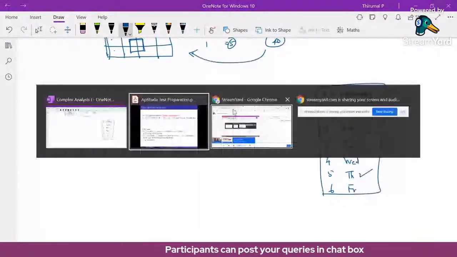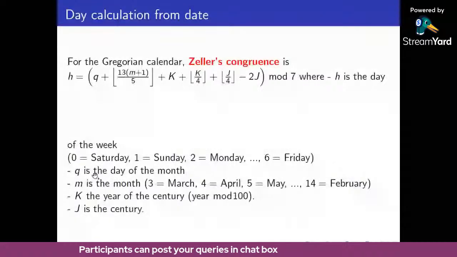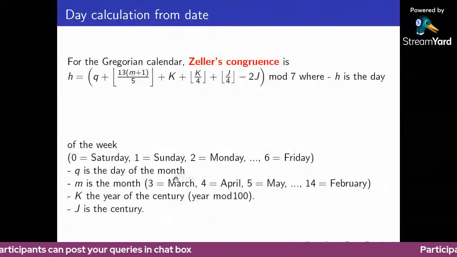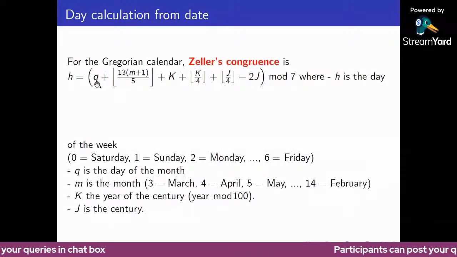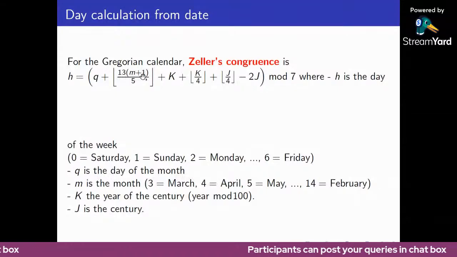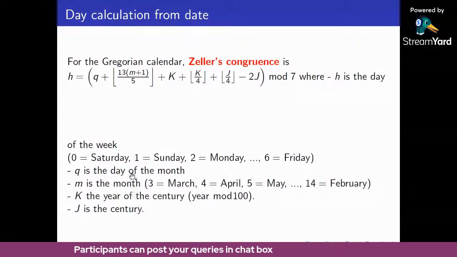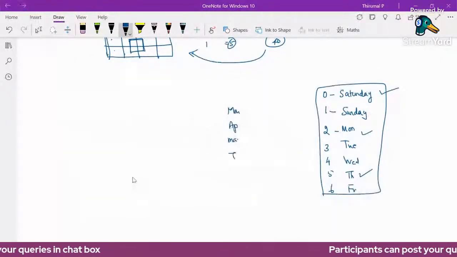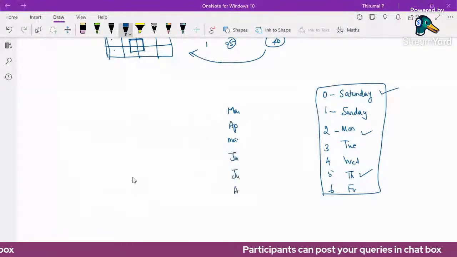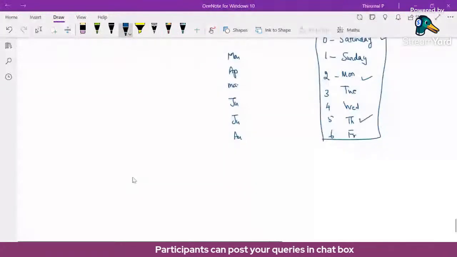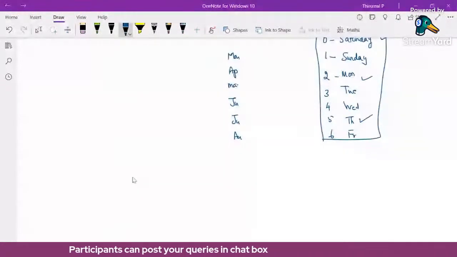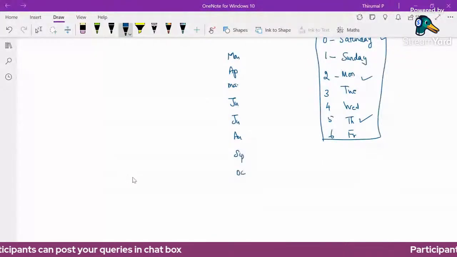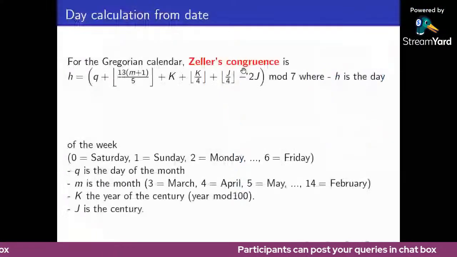In this formula, q means the day of the month. Today is 5, so the q value is 5. Then 13 times m plus 1 divided by 5. Here m is the month value. The month values start from March. So March, April, May, June, July, August, September, October, November, December. We start here.